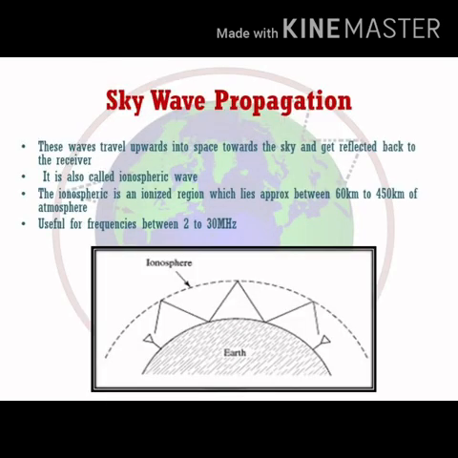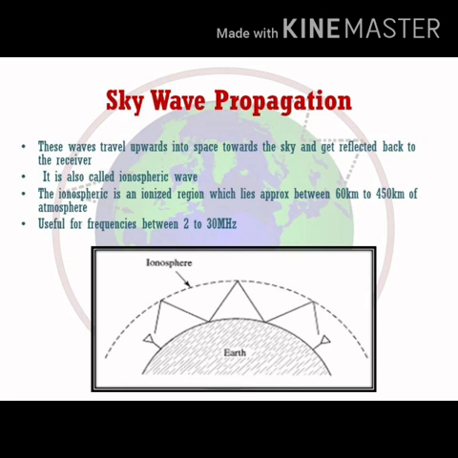Now let's look at the third mode of propagation, that is sky wave propagation. These waves travel upwards into the space towards the sky and get reflected back to the receiver. Remember, I told you about the second way of communication for longer distances? Yeah, so that is with the help of ionospheric waves.